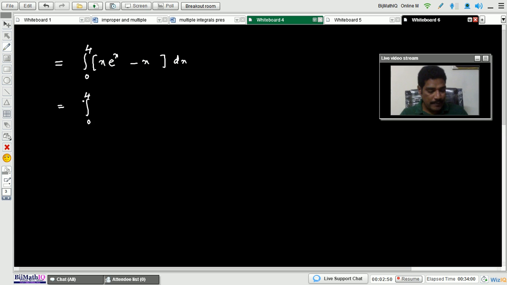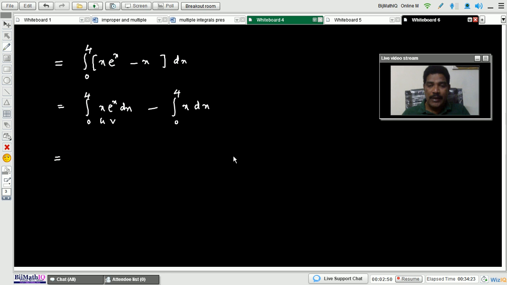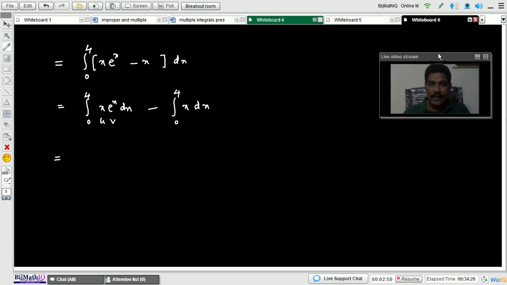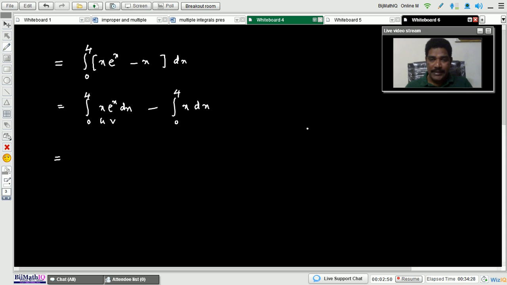Integration 0 to 4 of x into e to the power of x into dx, minus integration 0 to 4 of x into dx. The integrals are written separately. Next, evaluate the first integral. This integral can be evaluated by using the integration by parts formula. So what is the integration by parts formula?